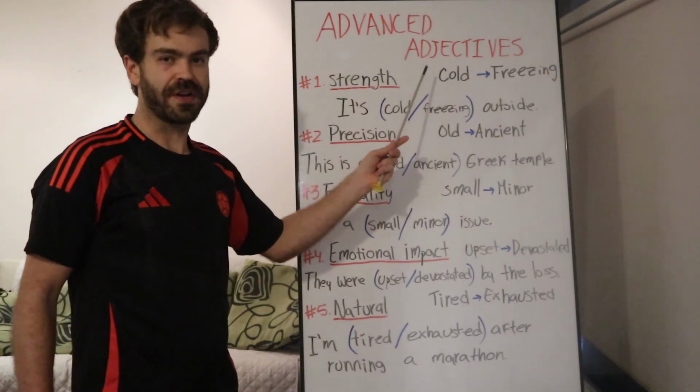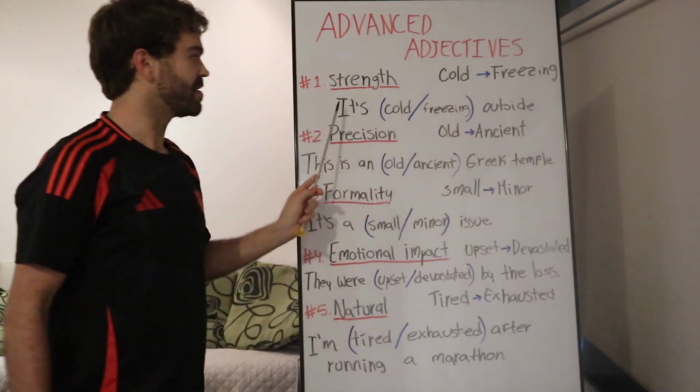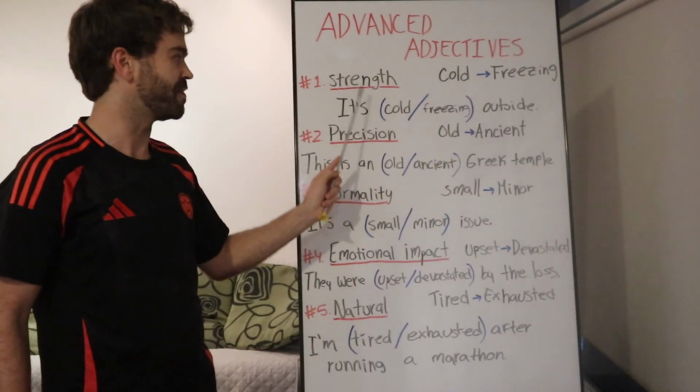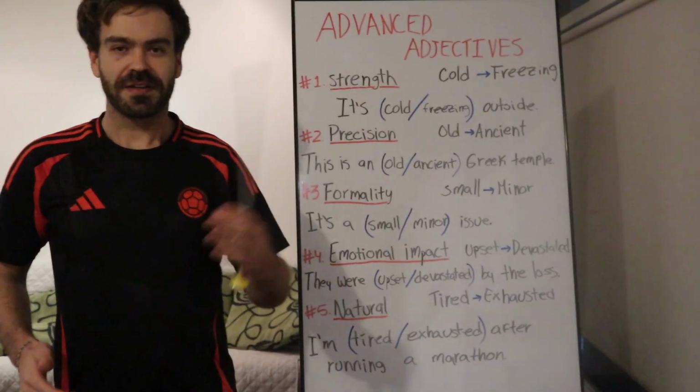Instead of saying very cold, we can choose a better word and say freezing. In the sentence, it's cold outside, or it's freezing outside, instead of saying it's very cold outside, we can say it's freezing outside. Next is precision.